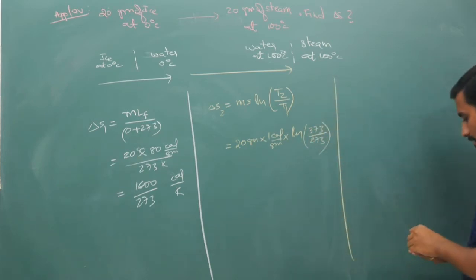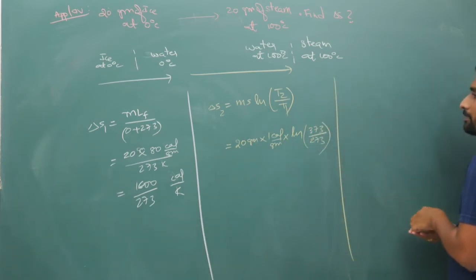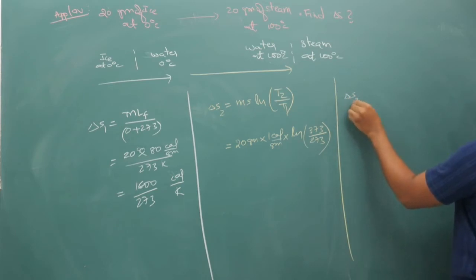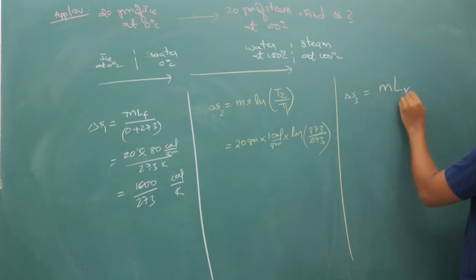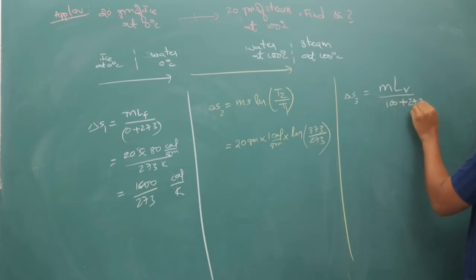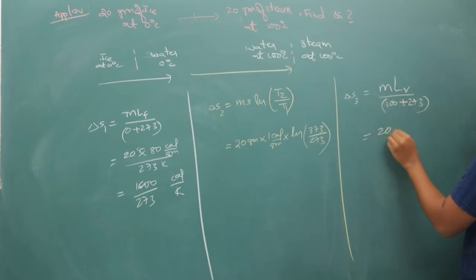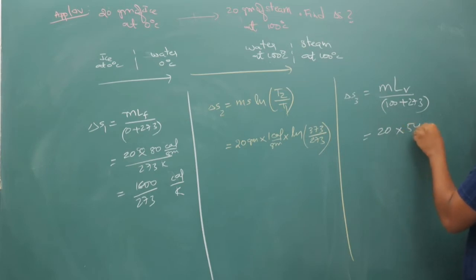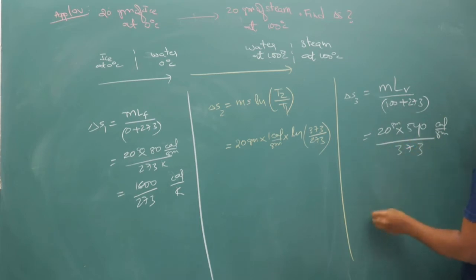Accordingly you can calculate. Next, for the third process your entropy delta S3 is equal to mass times latent heat of vaporization by your temperature, which is 100 plus 273. So mass is 20 grams, 20 into latent heat of vaporization, which is 540 calorie per gram, times 373. So this is your delta S3.